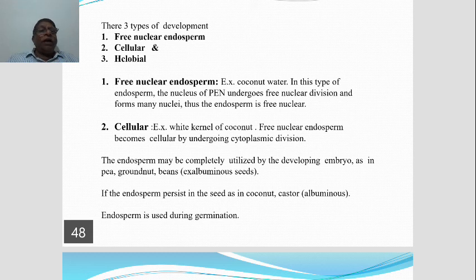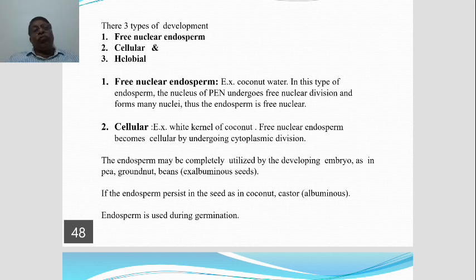Okay, endosperm is also found in castor seed. Castor means outla. The seeds which contain endosperm are called albuminous seeds. Thus we come across exalbuminous and albuminous seeds.